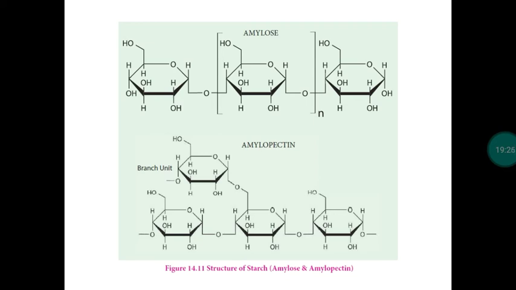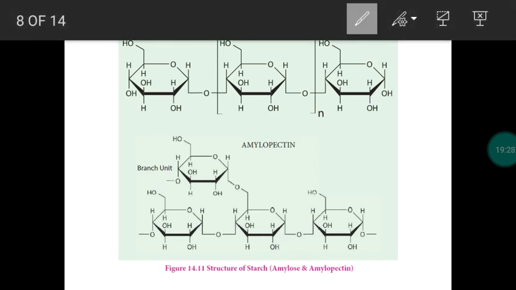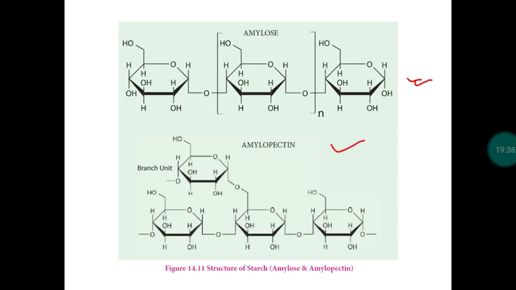Starch has two fractions: one is amylose, another one is amylopectin. This is mainly based on solubility.